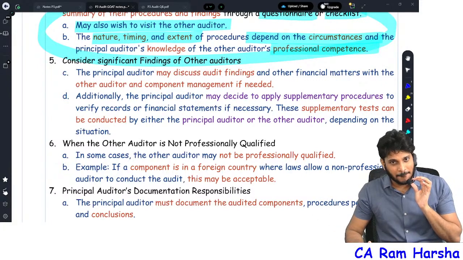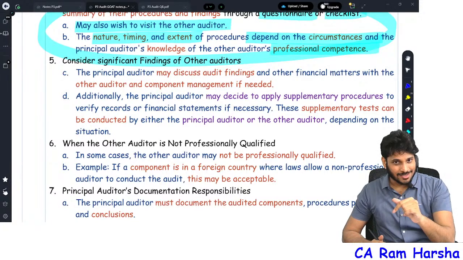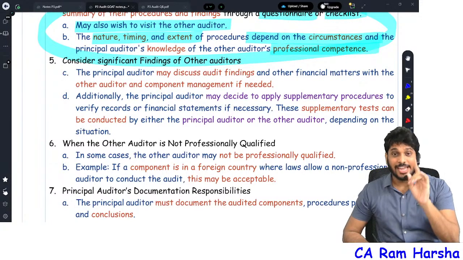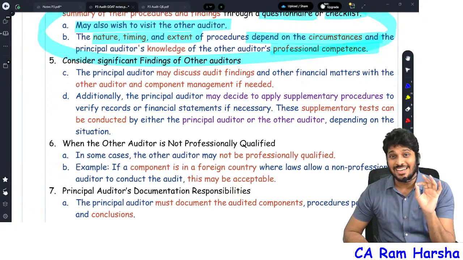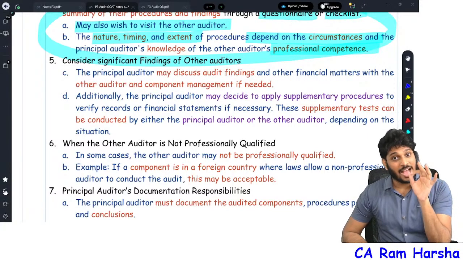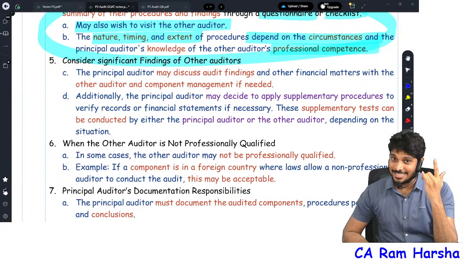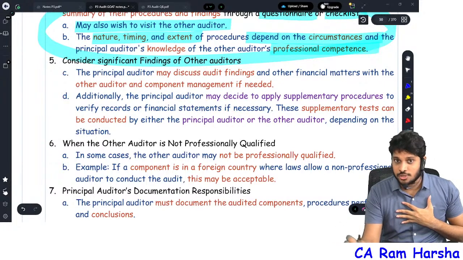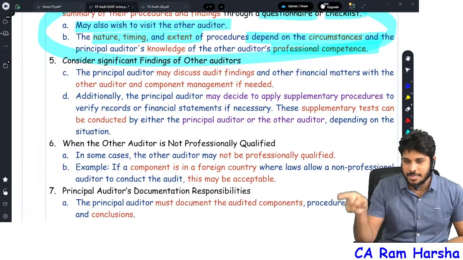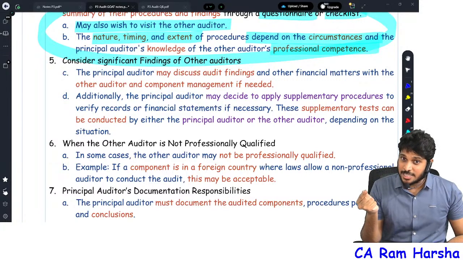If you remember the SA 805 standard, in its applicability there is exclusion point one. It does not deal with procedures performed by other auditors at the request of the principal auditor as per SA 600. Now the principal auditor asks the other auditor to do a supplementary test on trade receivables. Does it become an audit of a specific element as per 805?